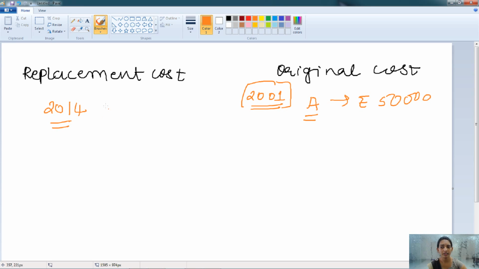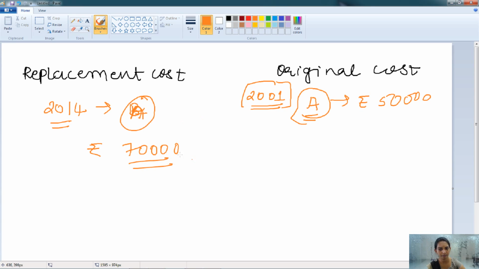In 2014, this machinery is not in much use, so they have to replace it by the same machinery. But the cost of purchasing machinery A in 2014 is rupees 70,000. So here the same machinery cost rupees 50,000, whereas in 2014 it is rupees 70,000.